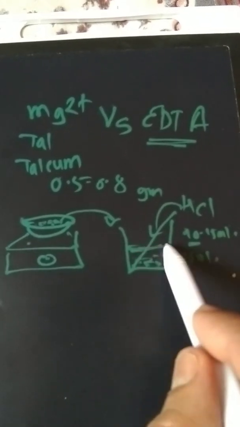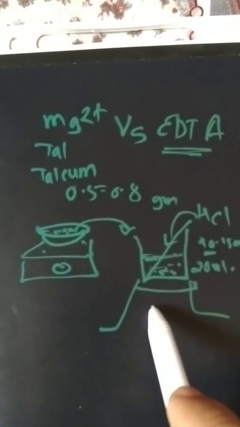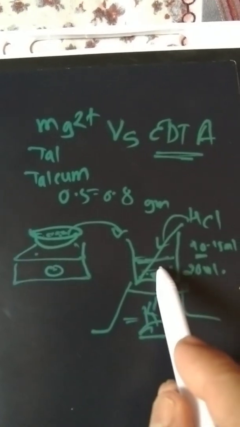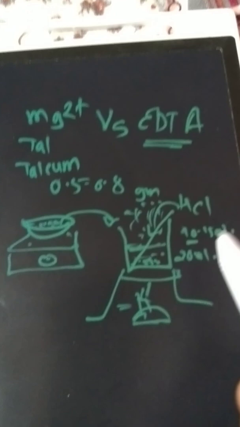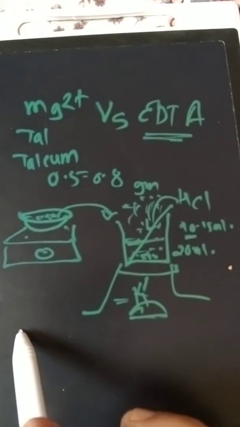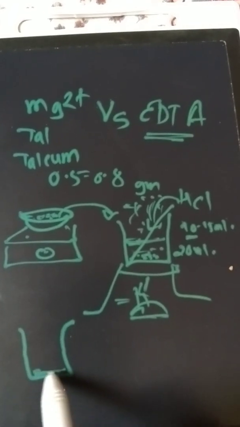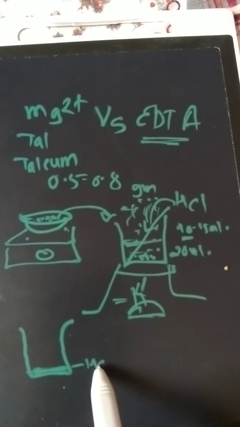Then the total solution is heated on the burner for a long time for evaporation of the HCl medium with the talcum powder. The evaporation is performed by boiling the mixture, and when evaporation takes place, at the bottom the residue of talc dissolved in HCl is obtained.